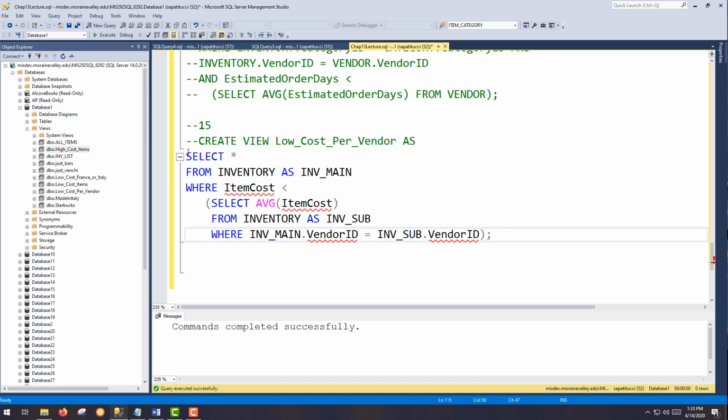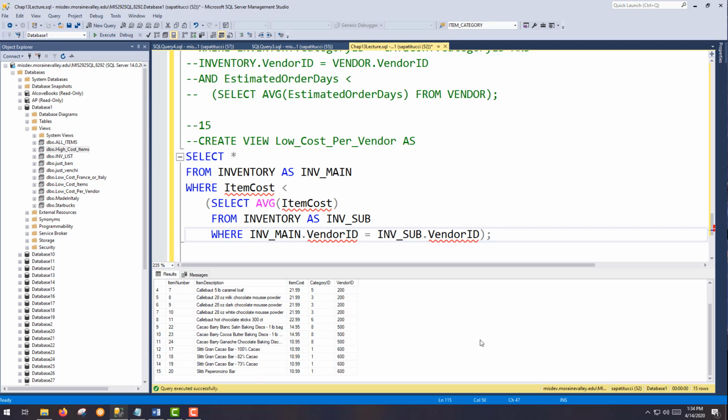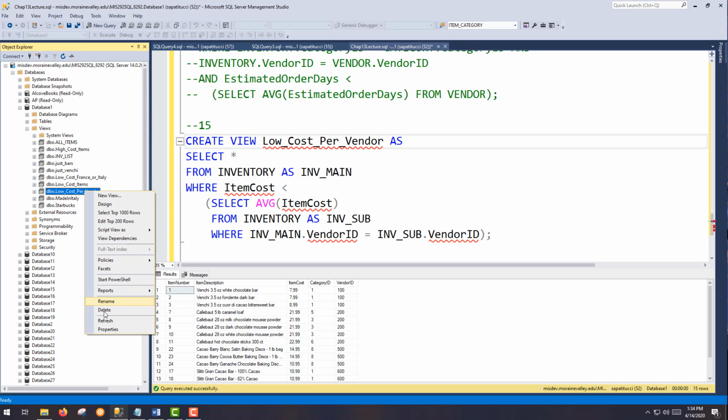Okay. All right, so anyway, let's take a look. Let's run this. And we have 15 rows returned. That's obviously being filtered somewhat, but okay, so let's just assume that's good data, and now I can create my view, and it's low cost per vendor, and there you have it.